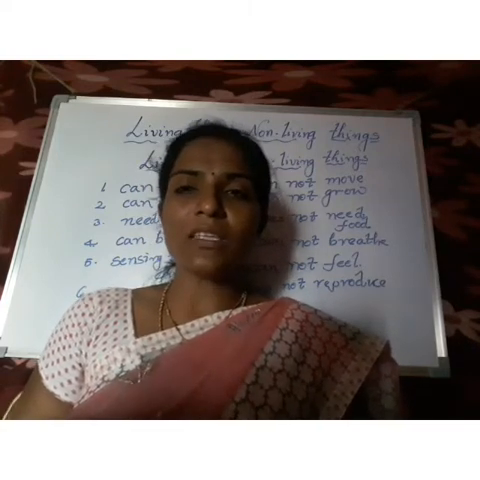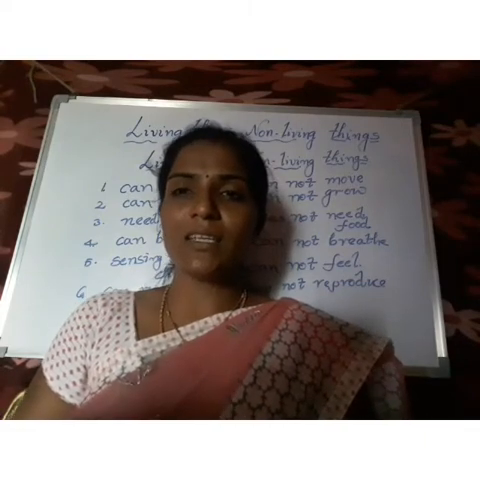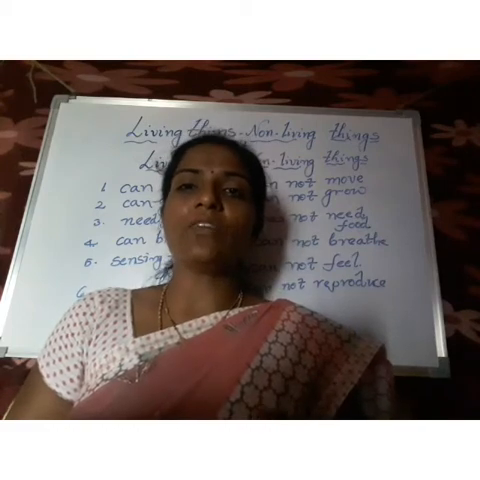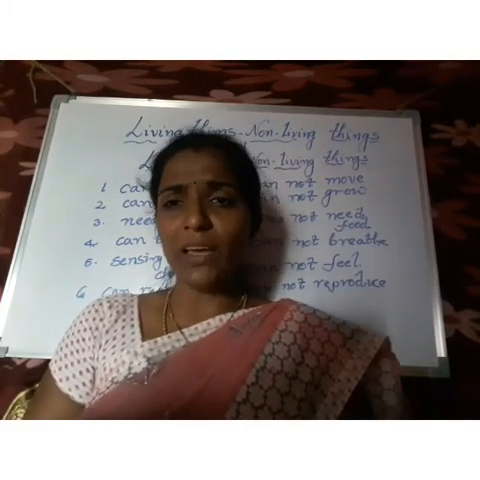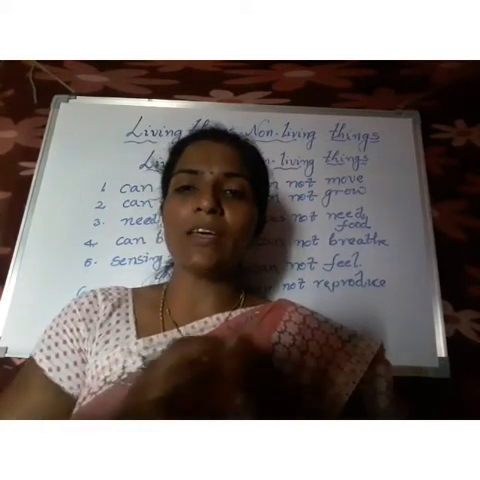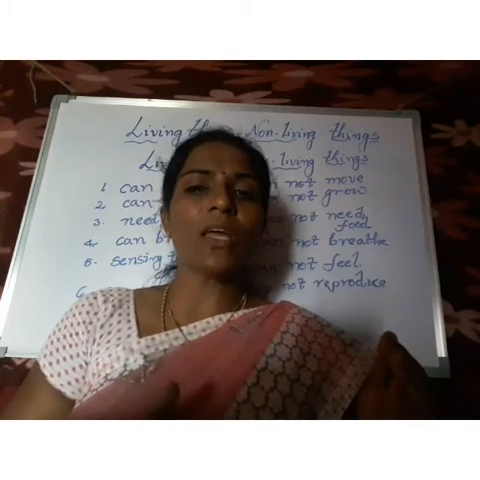Now we have to discuss the characters of living things. What are the main six characters? Movement, growth, need food, breathe, sensing their changes, and reproduction. Okay, what is meant by movement? Moving from one place to another place. And why do these animals have to move from one place to another place?